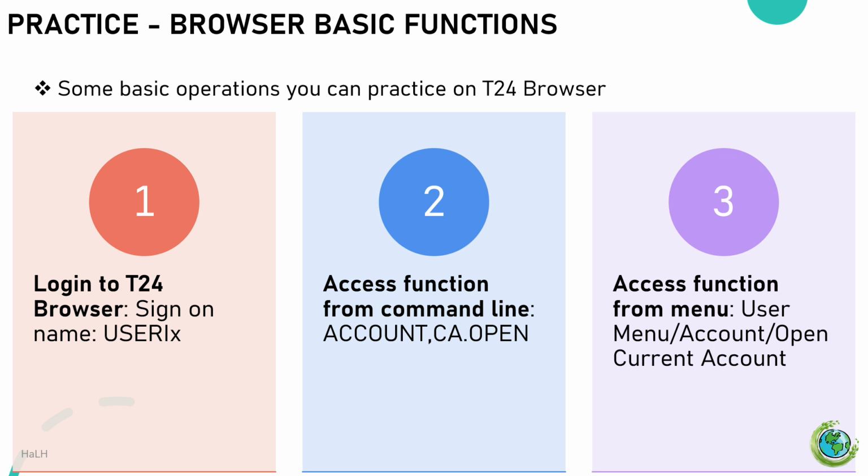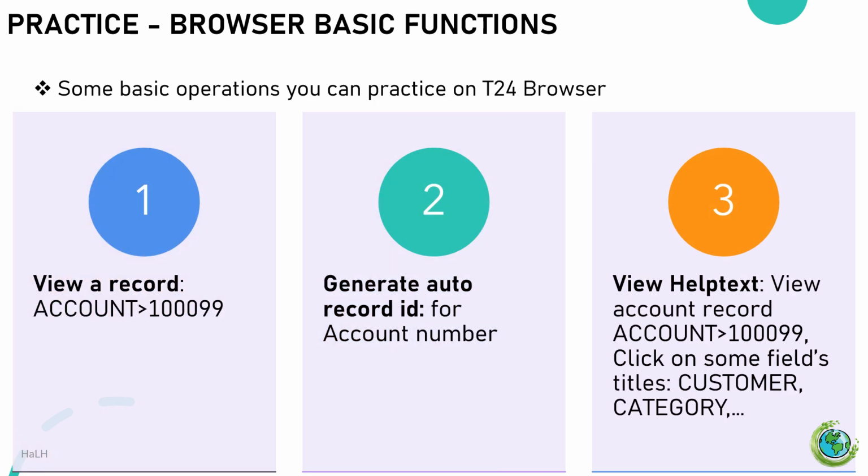Log in to T24 browser. Accessing functions from the command line. Accessing functions from menu. Next are some more basic operations on T24 browser web: viewing a record, generating an auto record ID, viewing help text.